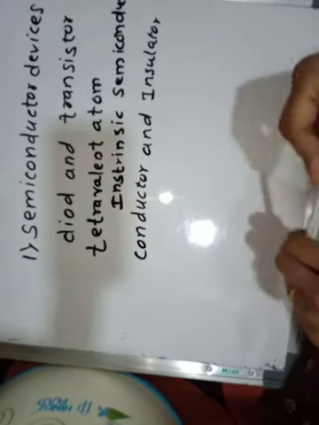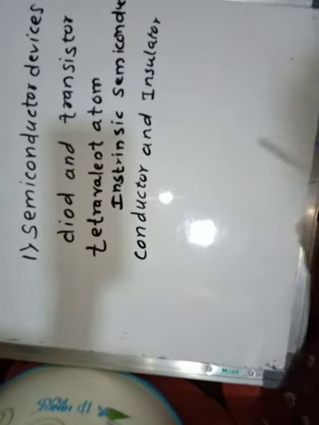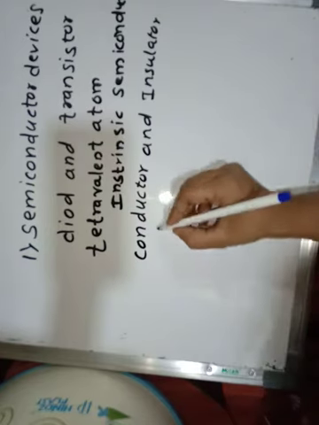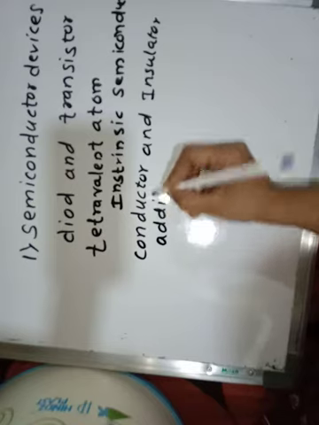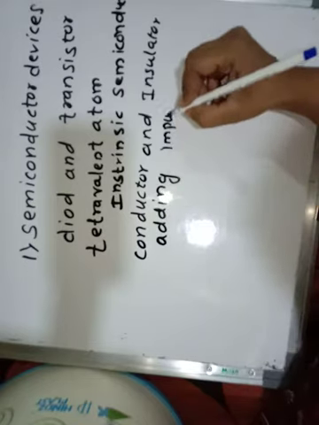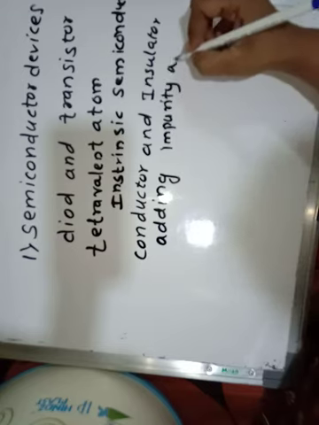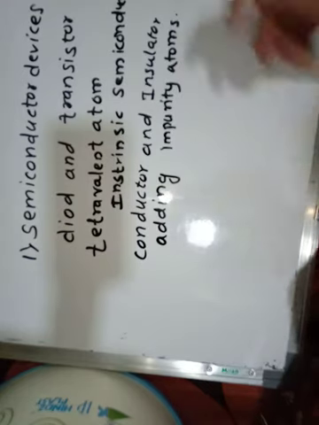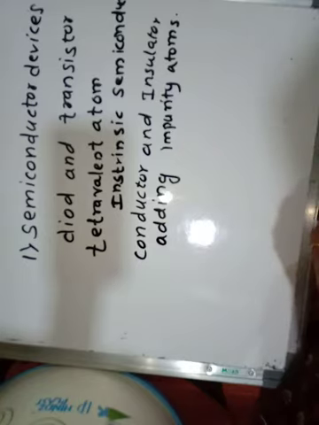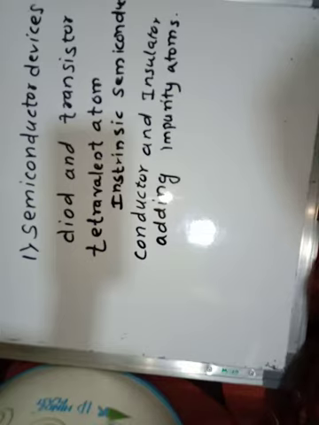So practically, when we want to prepare this kind of semiconductor, it can be prepared by adding impurity atoms in it, so they can form the doped semiconductor, and these are known as the extrinsic semiconductors.